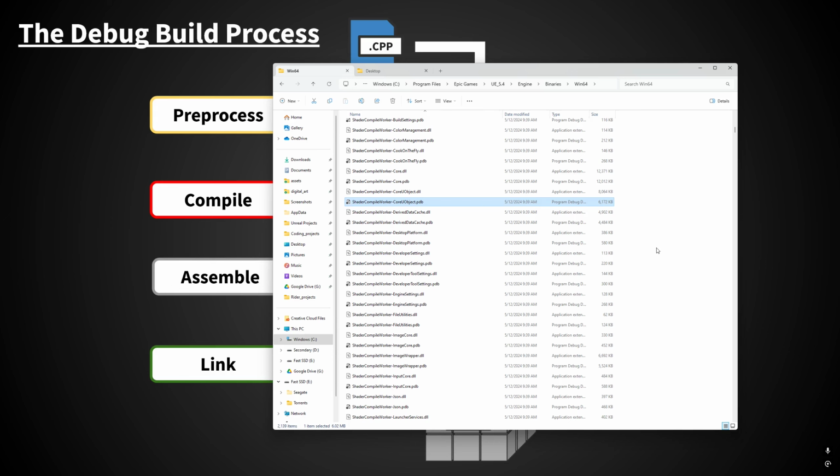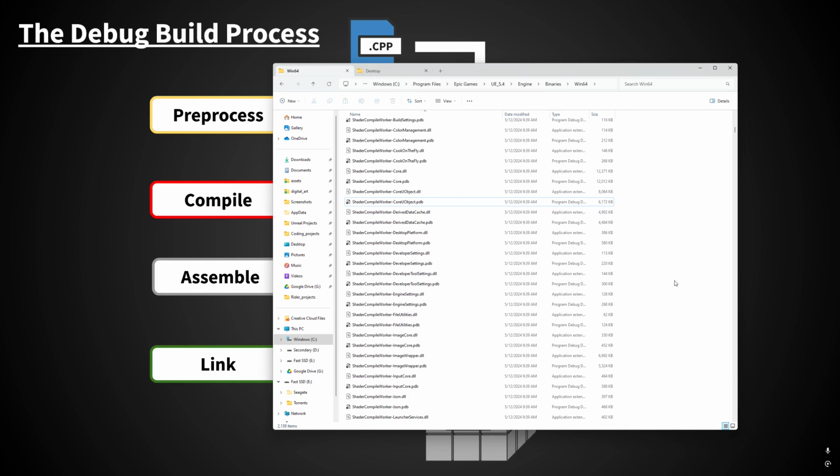If we were to build the engine from source code, then we would be generating those directly from that build. So for instance, some companies, if you've heard of the game Satisfactory, it's a factory builder game that's pretty cool. I know from reading their devlogs that they've made custom extensions and modifications to Unreal Engine in the past to be able to suit their needs. So for an example like that, you're going to be building the engine from source because you have to be able to modify it.